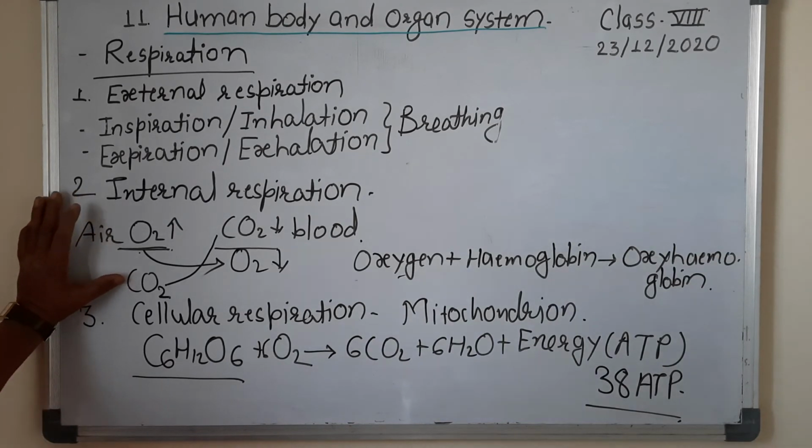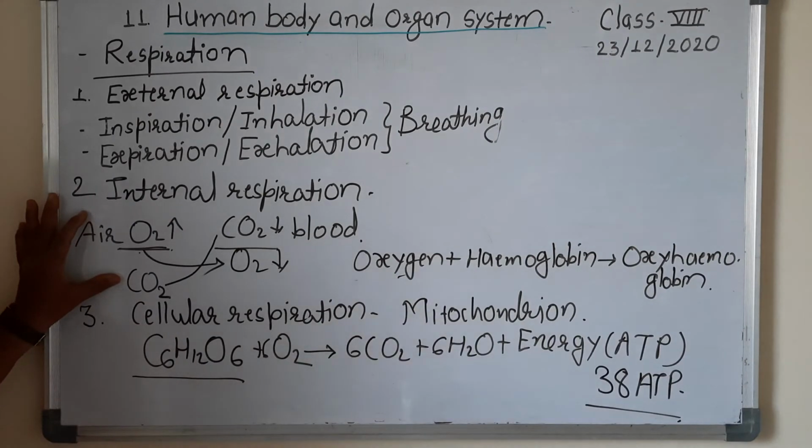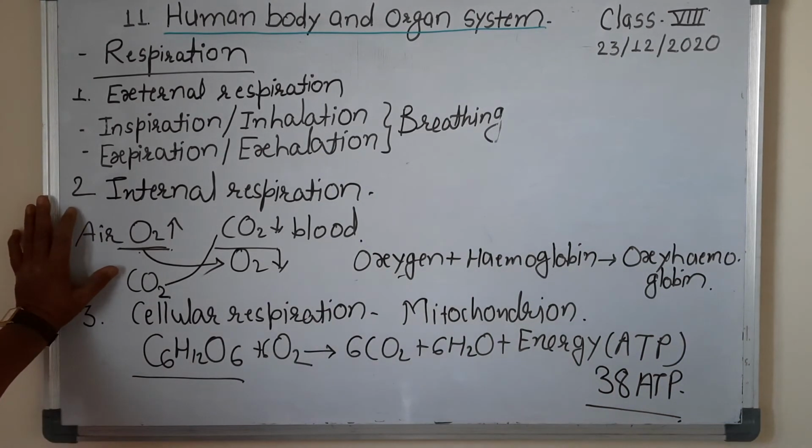At the same time, the carbon dioxide present in the blood is collected and thrown outside the body at the time of expiration. So in that way internal respiration takes place.